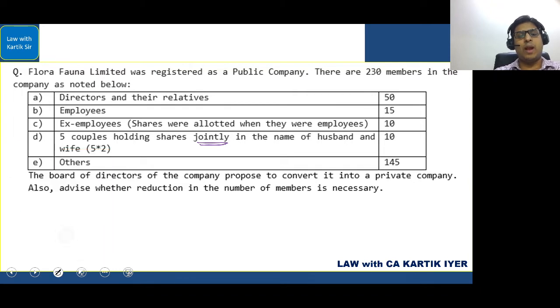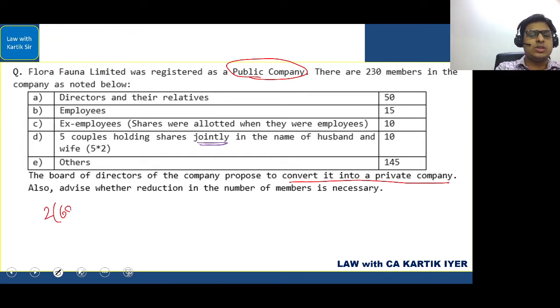Now, first of all, the company is a public company currently. They are going to convert it into a private company. For a private company, under Section 2 clause 68, where private company is defined, they have said that the number of members in a private company can be minimum 2 up to a maximum of 200. Now, in the counting of 200, you will always exclude employees who are currently members and ex-employees who are currently members. So both these categories of employees should be excluded in the counting of members. They are members, but they are not taken in the counting of 200.